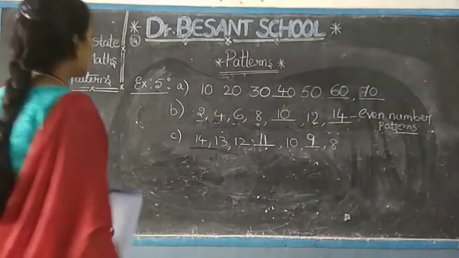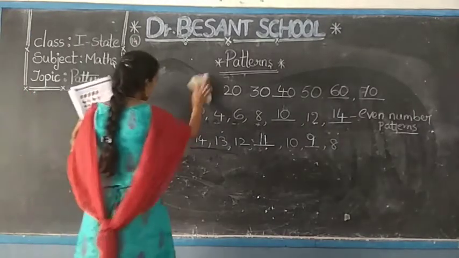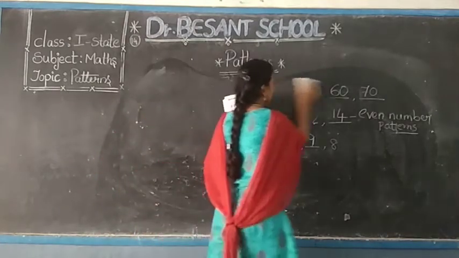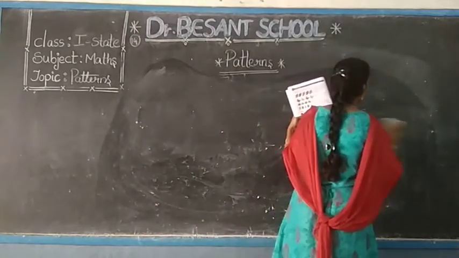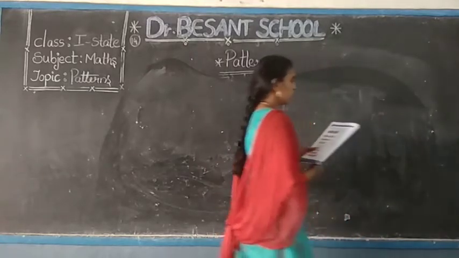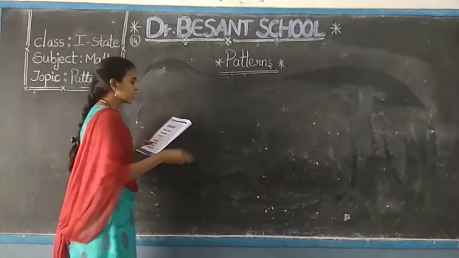So drill time exercise I am going to explain you now. Open page number 20. Page number 20. So page number 20 is your drill time exercise given. Okay? So in that exercise you will observe these patterns. Color the pictures to complete them.